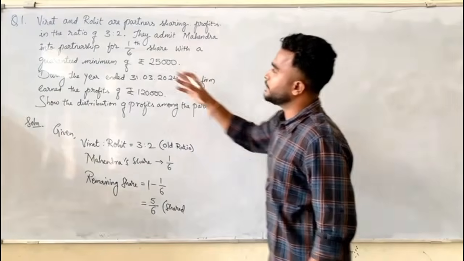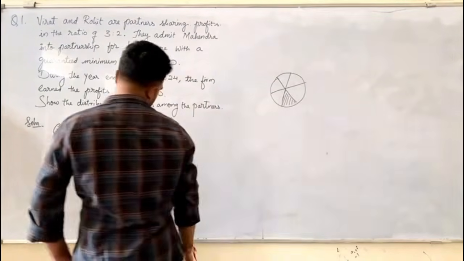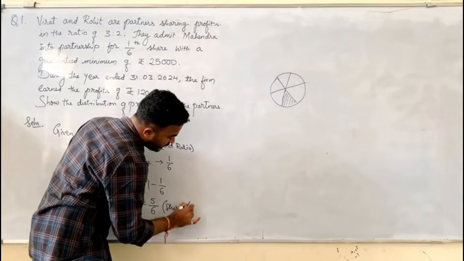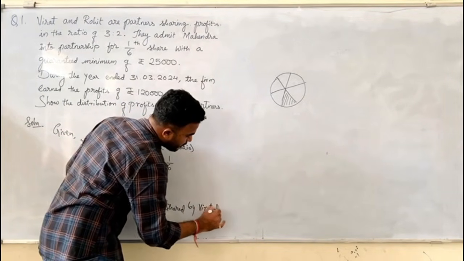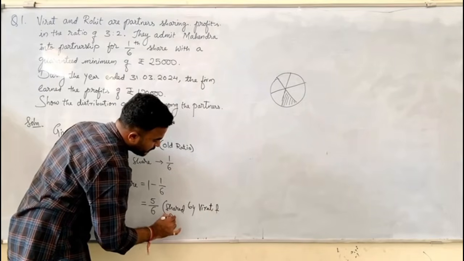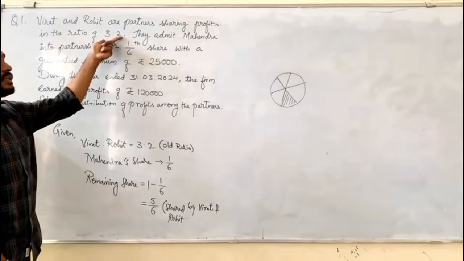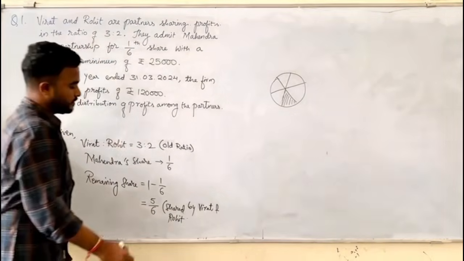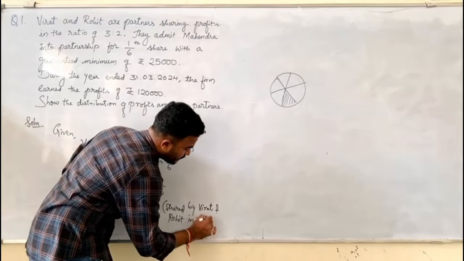The remaining 5 parts will be shared by the old partners. Who are the old partners? Virat and Rohit. In which ratio will they share? They did not give anything, so we will share this in the old ratio, in 3:2 ratio.